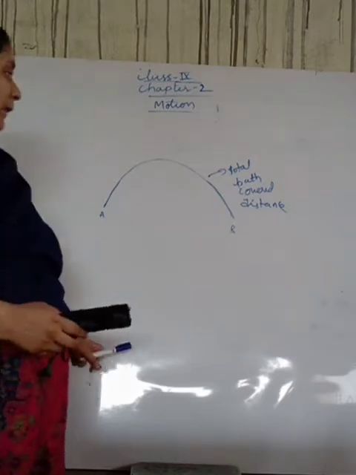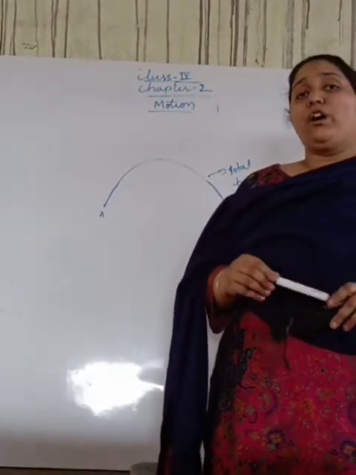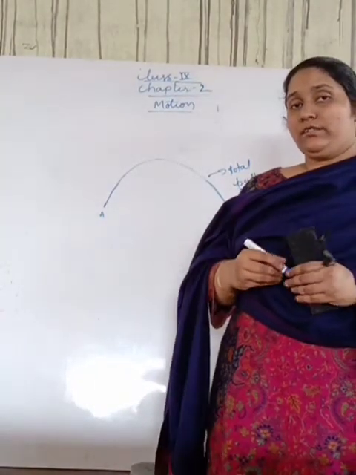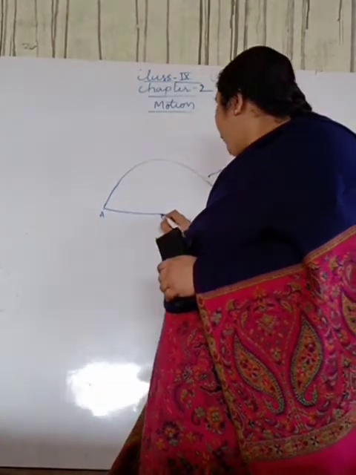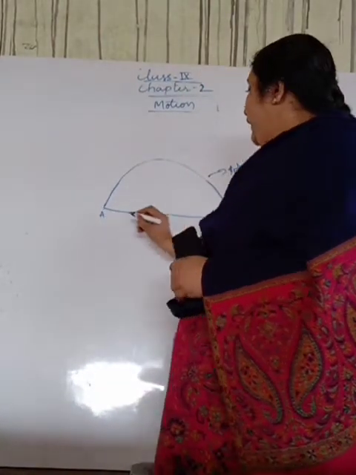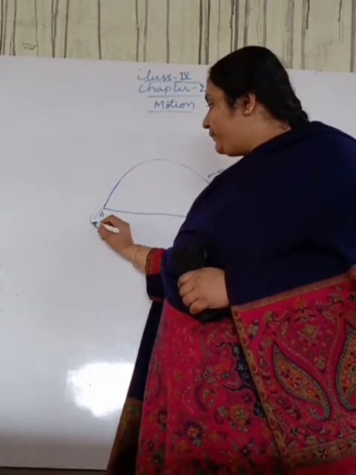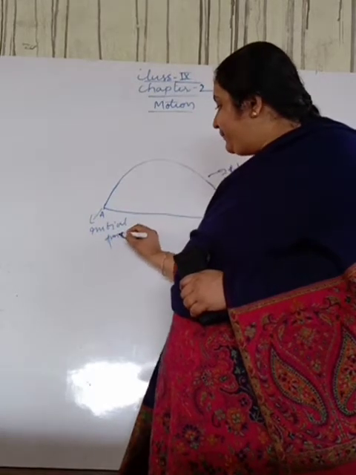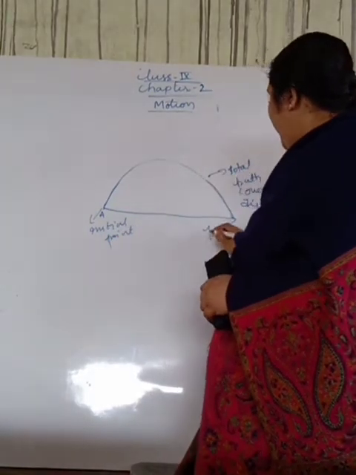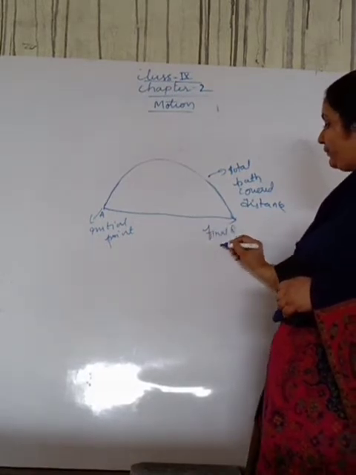Suppose instead of considering the whole path, one boy is taking a shortcut, and we draw only the initial and final point and mention the direction. So this is the initial point and B will be the final point.